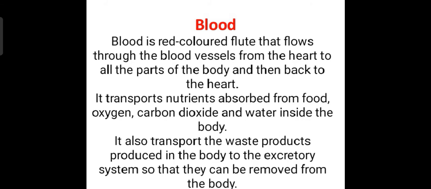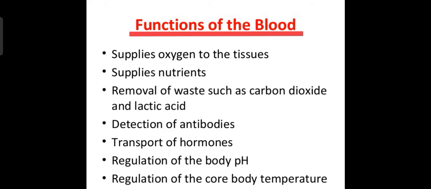It also transports the waste products produced in the body to the excretory system so that they can be removed from the body. It means blood collects all the waste material produced in different cells through digestion and respiration, carries it, and delivers it to the excretory system. From that excretory system, the waste material is removed from the body.